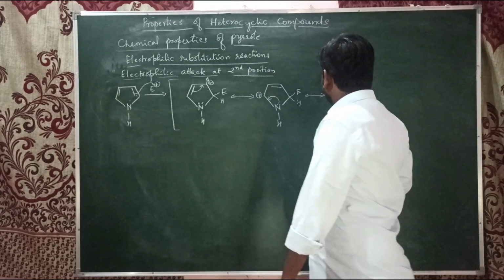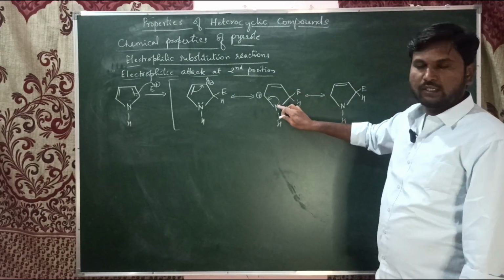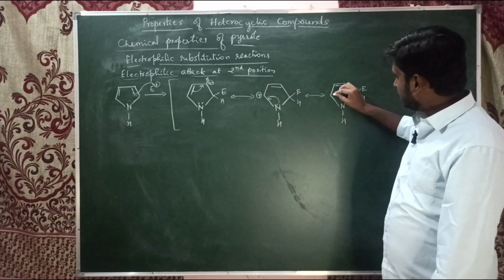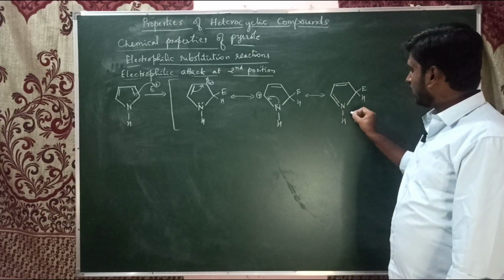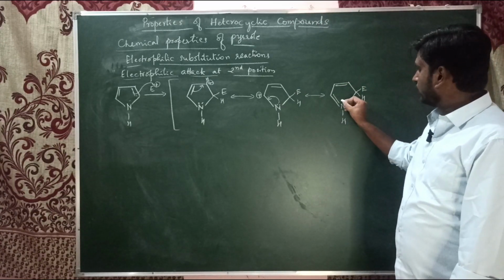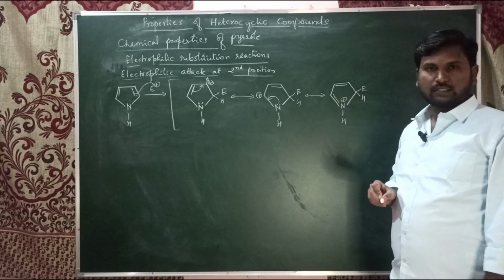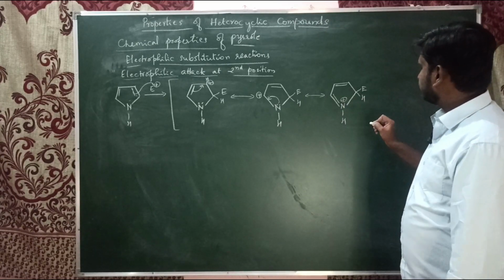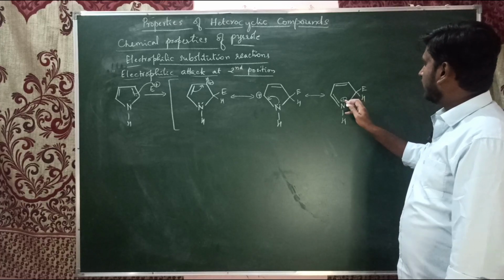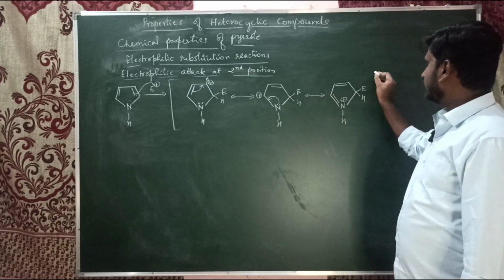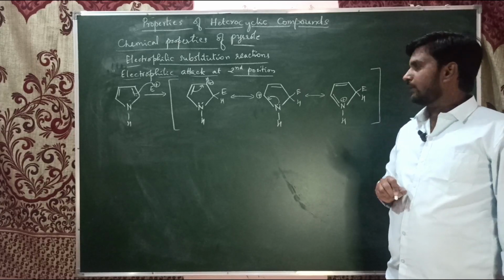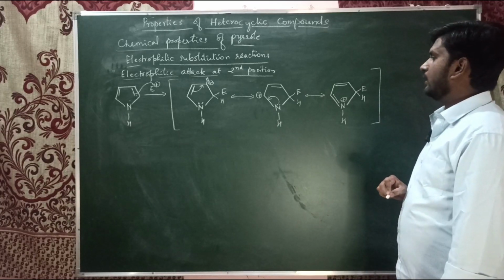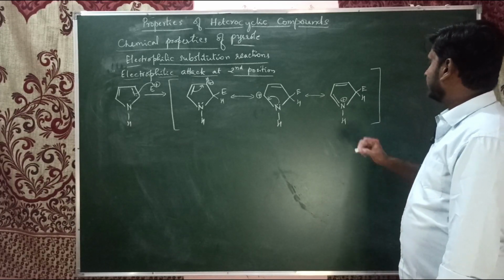See, now here the nitrogen has given its electron, so it becomes a double bond. So when nitrogen gives electron, it forms four bonds around it. So nitrogen gets the positive charge. So again, the reverse will take place. That's why these three resonance structures will be formed when the electrophile attacks the pyrrole.